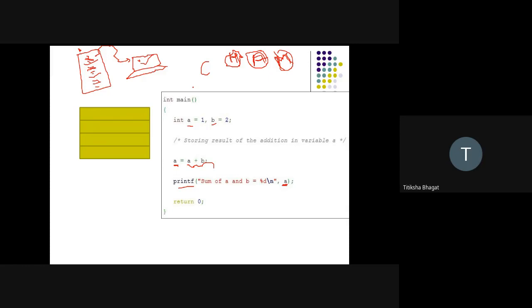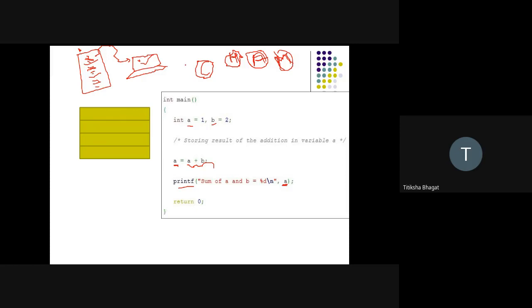What is high level language? High level languages are English-like languages. English-like languages means those in which the user feels it is very easy to write a program. So it is very easy to write a program in C language. It is very easy to write a program in C++. It is very easy to write a program in Java, because the language is English-like.